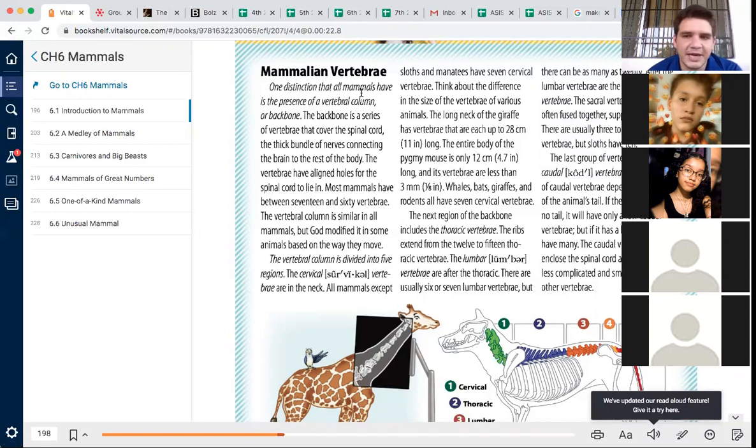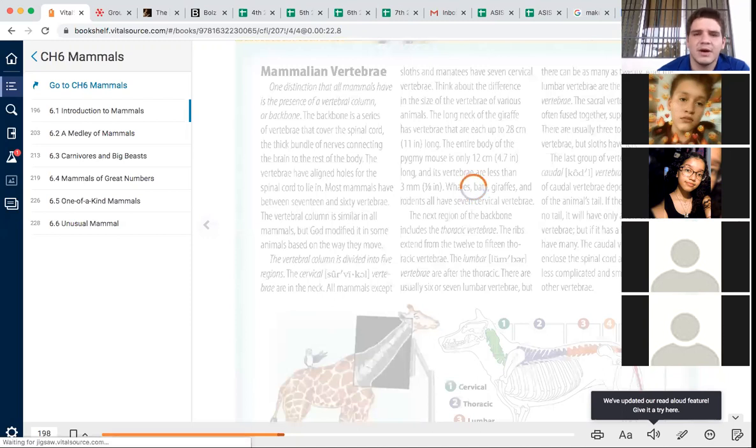The last group of vertebrae is the caudal vertebrae. The number of caudal vertebrae depends on the size of the animal's tail. If the animal has no tail, it will only have a few caudal vertebrae. But if it has a very long tail, it may have many. The caudal vertebrae do not enclose the spinal cord and are generally less complicated and smaller than the other vertebrae. Let's keep going.